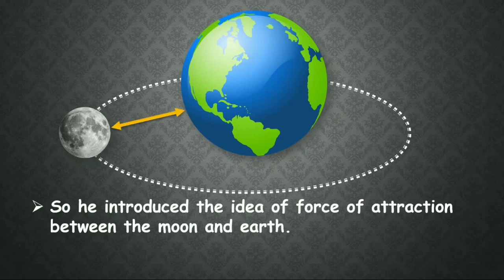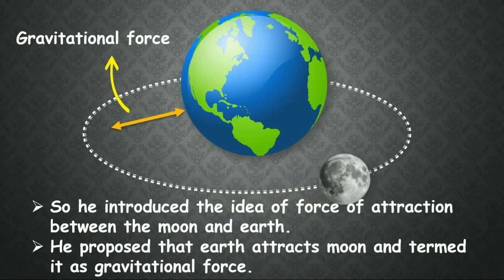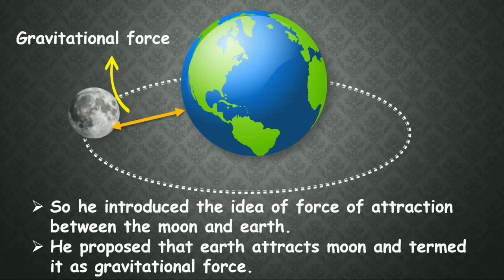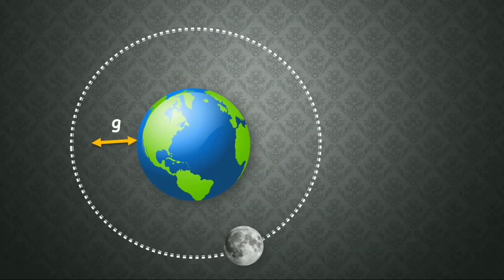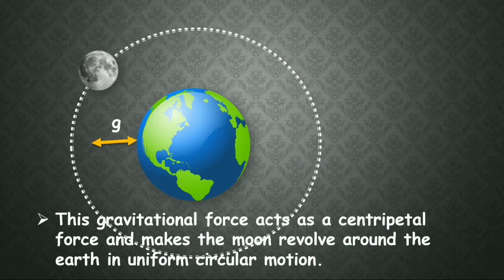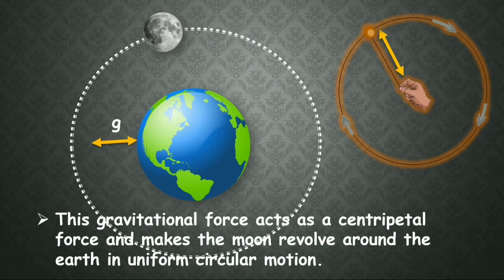So he introduced the idea of a force of attraction between the moon and the earth. He proposed that the earth attracts the moon and termed it a gravitational force. This gravitational force acts as a centripetal force and makes the moon revolve around the earth in uniform circular motion, like a stone tied to a thread and rotated in a circle. There we have tensional force and here we have gravitational force.